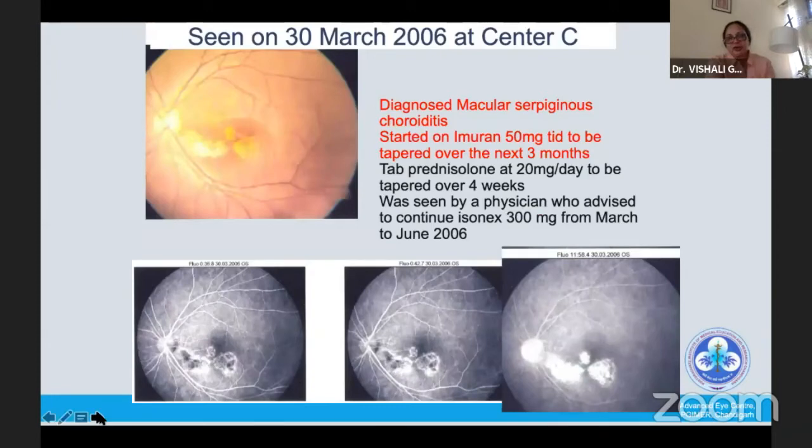On 30th March 2006, she's seen at a tertiary care referral institute in South India, where she's diagnosed as macular serpiginous choroiditis, based on the pictures which were taken at that particular time in that center. She was started on Imuran 50 milligram 3 times a day to be tapered. Prednisolone was given with a protocol for tapering and was seen by a physician as well, who advised her to continue Isoniazid from March till June 2006.